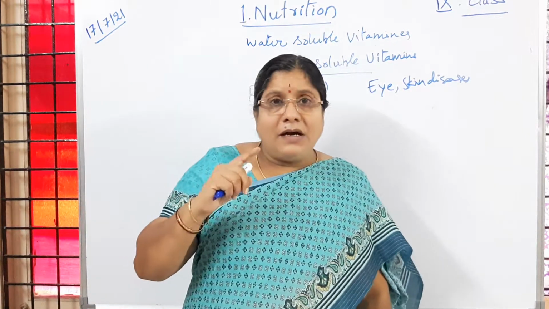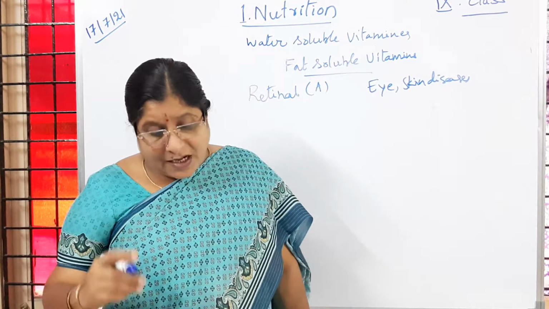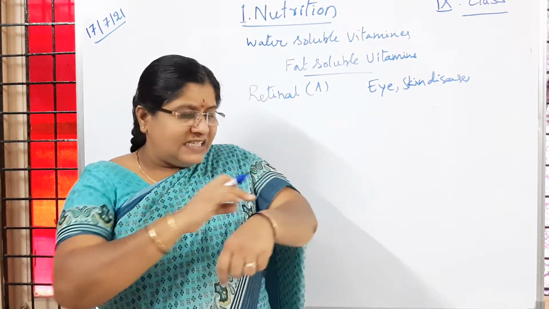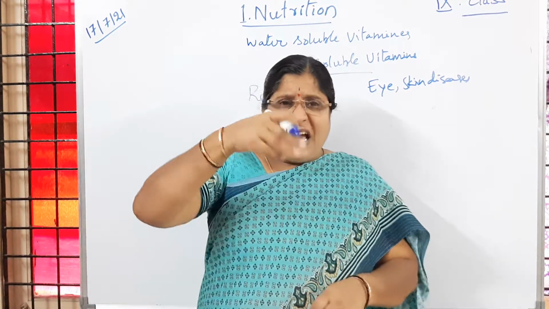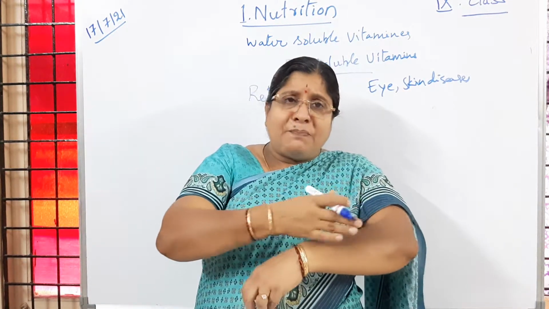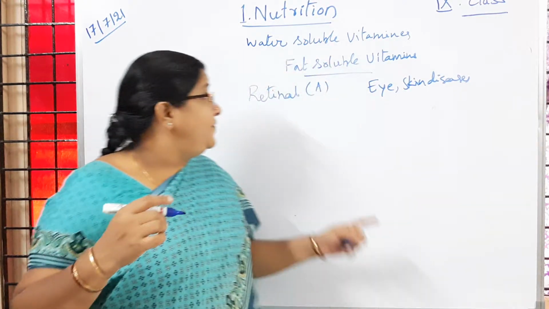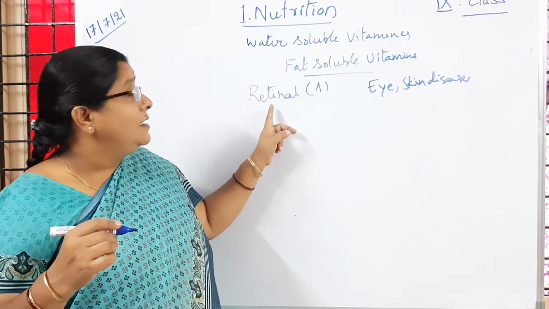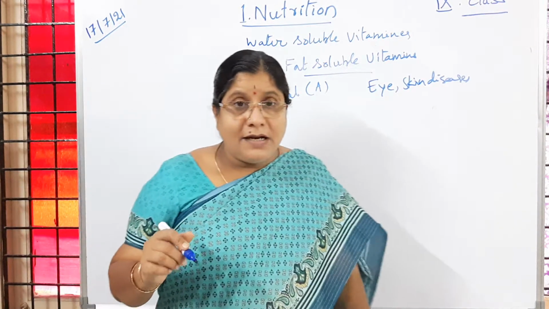Then night blindness symptoms, xerophthalmia, corneal failure, and scaly skin. The skin becomes very scaly, with lines, and peeling of skin will also be observed. Is it clear to you? This happens if retinol is not provided in the required amount. Is it clear to children?